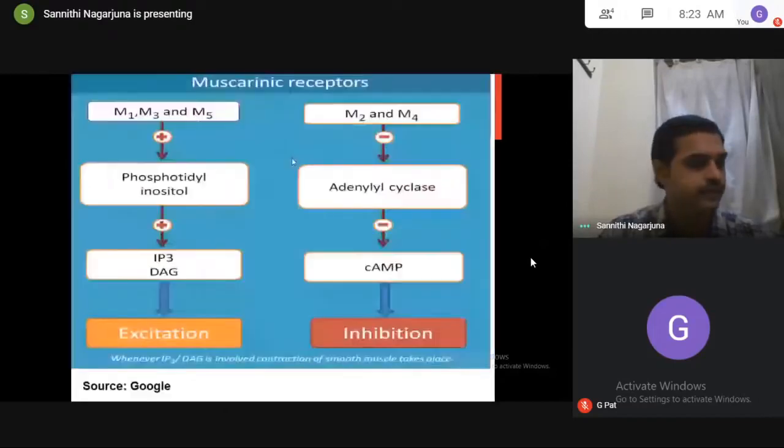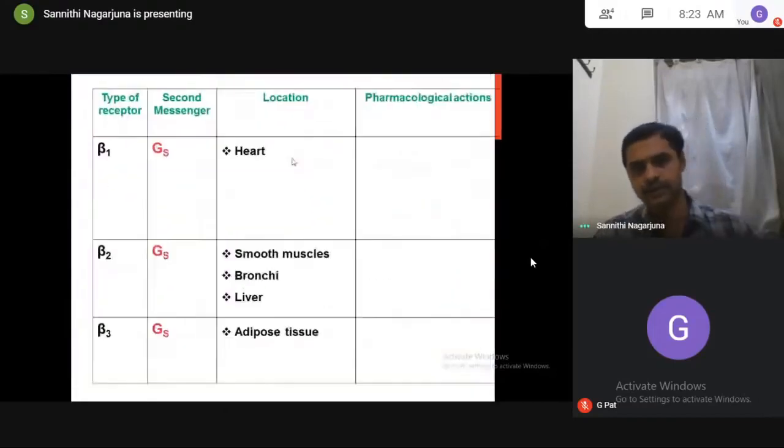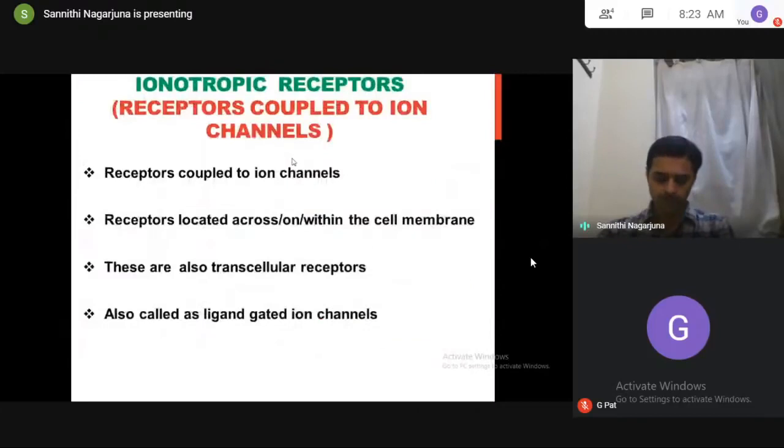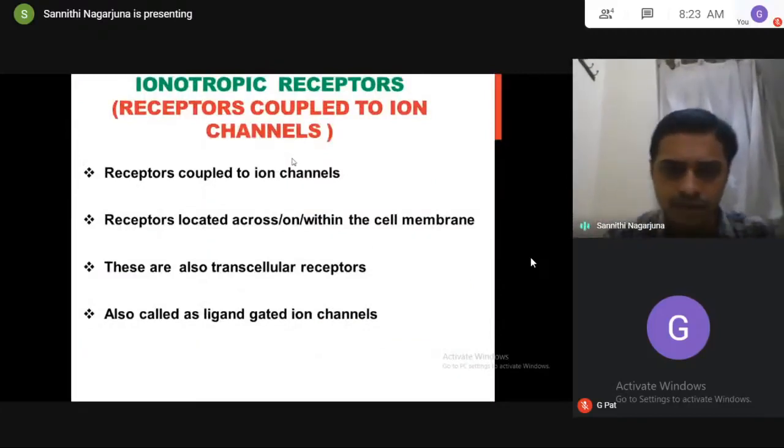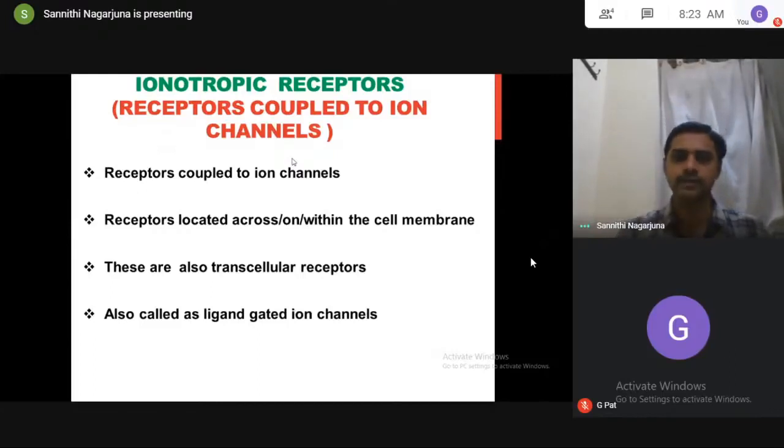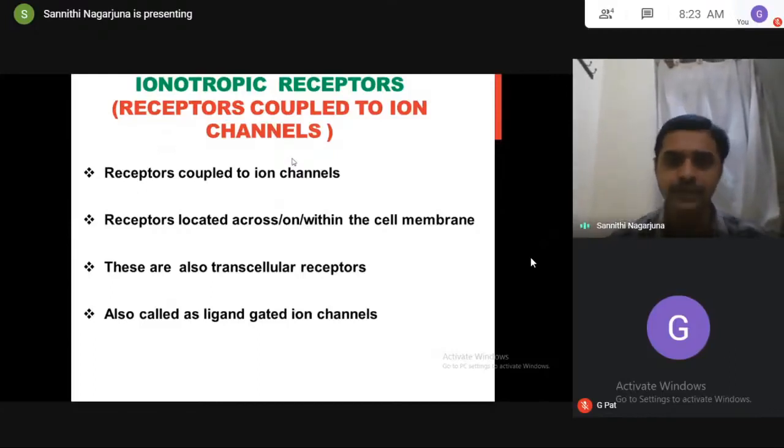Move on to the next. Ionotropic receptors. See here. So after G protein coupled receptors, the other major receptors in pharmacology are ionotropic receptors. So from the name itself, you can understand, I already told you, the receptors coupled to ion channels.